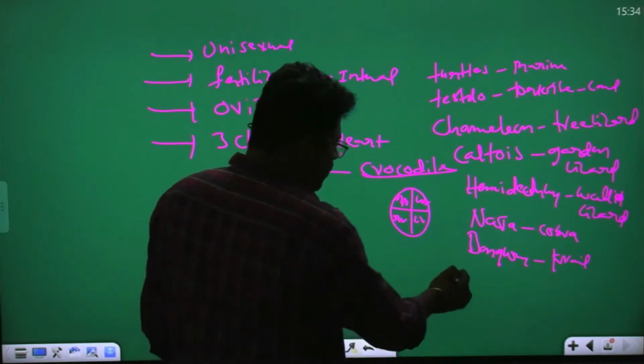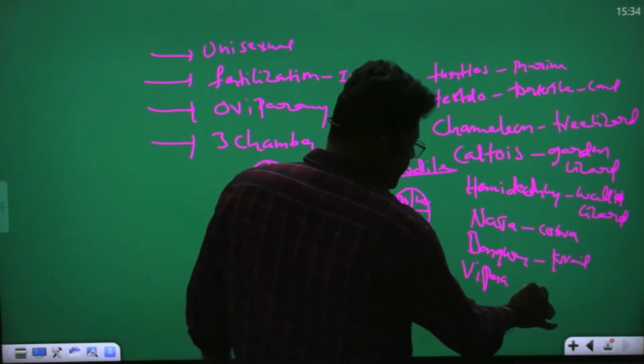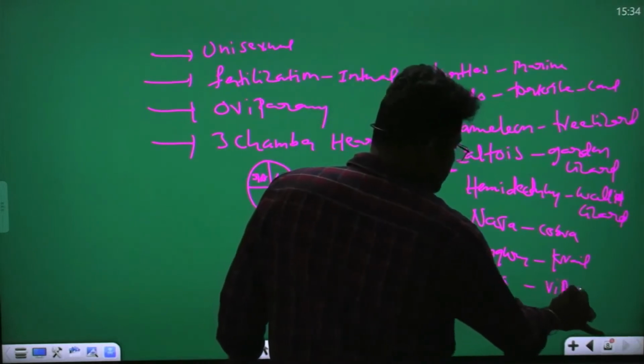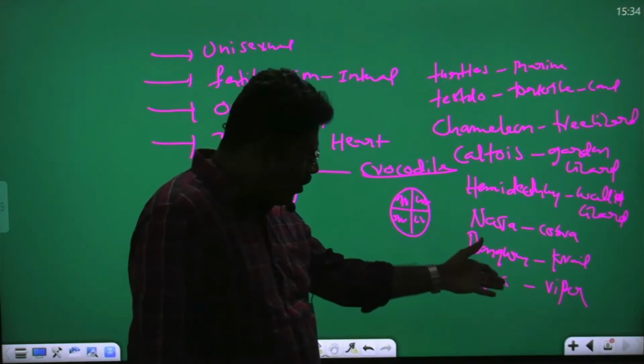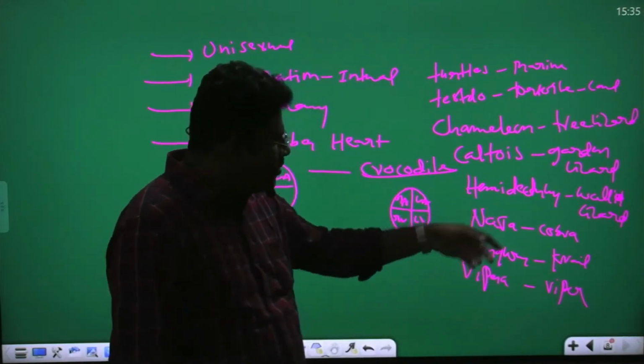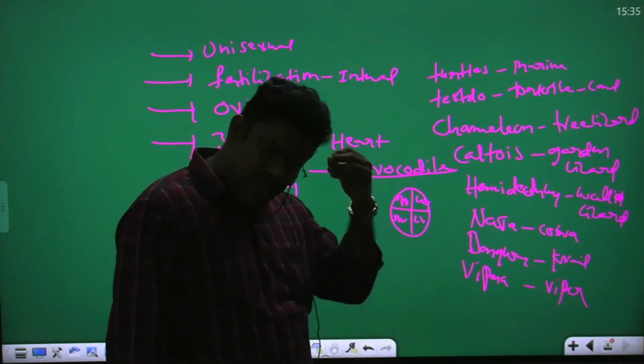So viper. So you take the what is that? Vipera. Vipera or viper is called viper. Means telugulo rakta pinjara antaru. They are what? Poisonous snakes. Naza is cobra, poisonous. Bangaras is kite, poisonous.